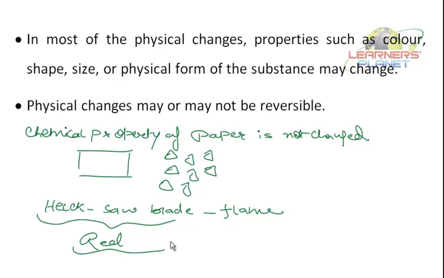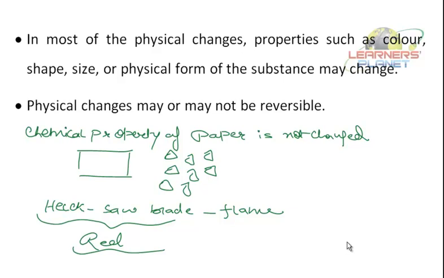Right? So these are all reversible changes, or these are all physical changes. Can you get a raw vegetable from the cooked vegetable back? No. Say if there is cooked lady finger, can you get that raw lady finger back from it? No. By no means can you get a raw lady finger from a cooked lady finger, or a raw potato from finger chips. So that is a chemical change. That chemical property of that particular vegetable has been changed.